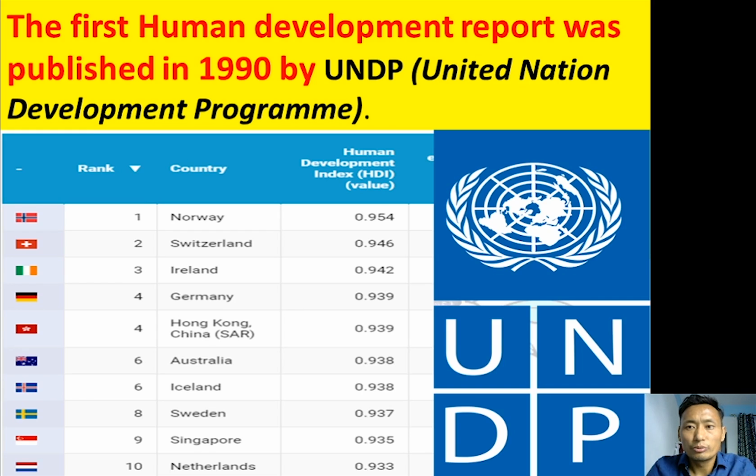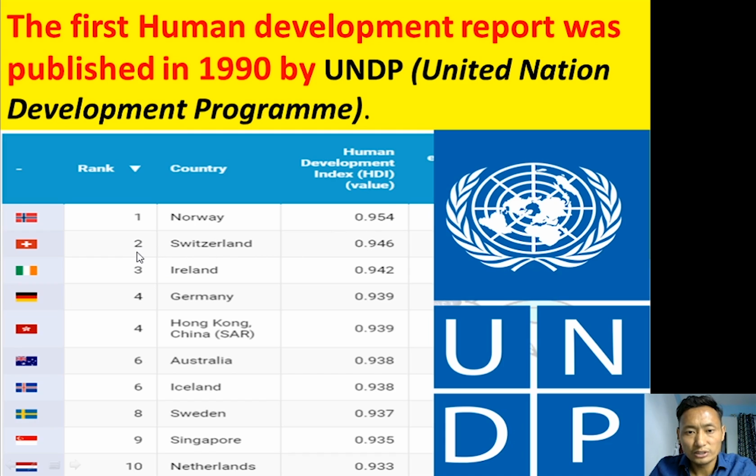The first Human Development Report was published in 1990 by an international organization, UNDP, which stands for United Nations Development Programme. UNDP first published the human development ranking, the HDI, like this. In first place we have Norway, with a value of 0.954.